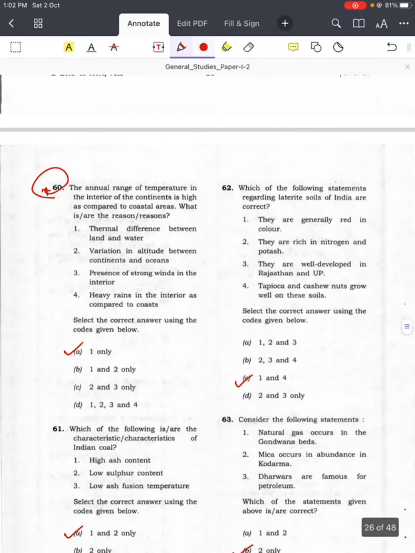Question number 60, annual range of temperature in interior of continents is high as compared to coastal area. What is the reason or reasons? Answer is A, 1 only. That is thermal difference between land and water.